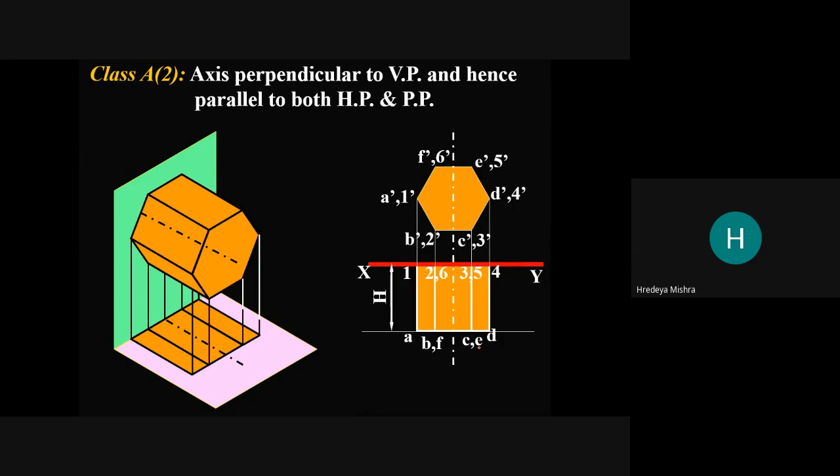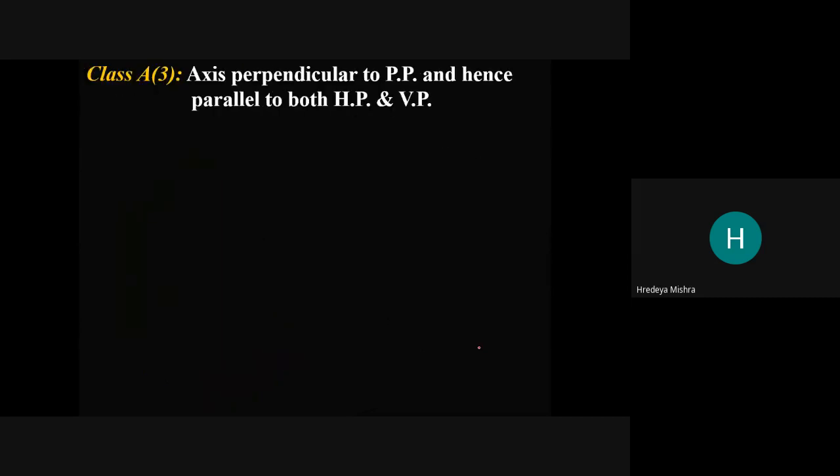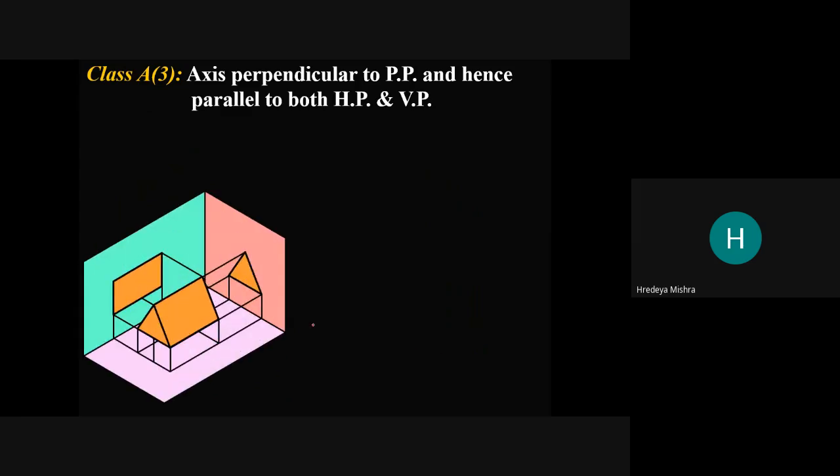Now case 3: the axis is perpendicular to the projection plane and hence parallel to both the horizontal plane and the vertical plane. See, this is the case.